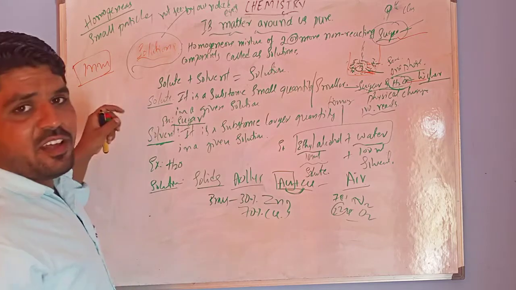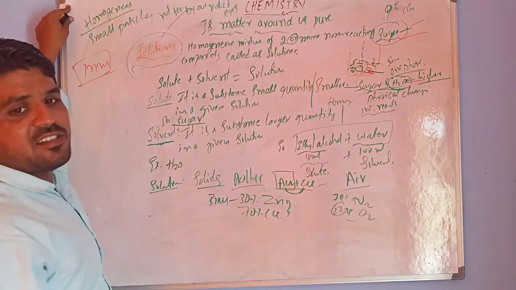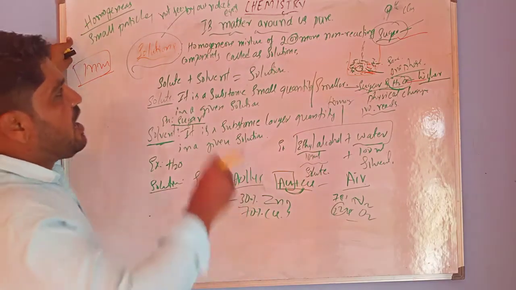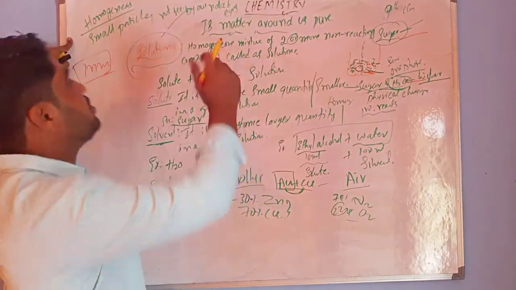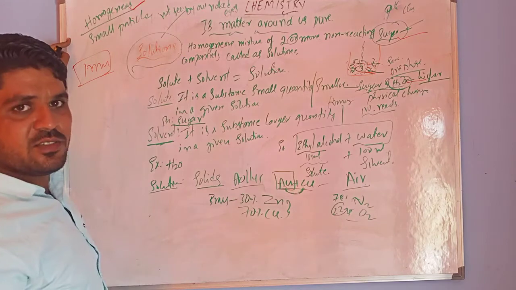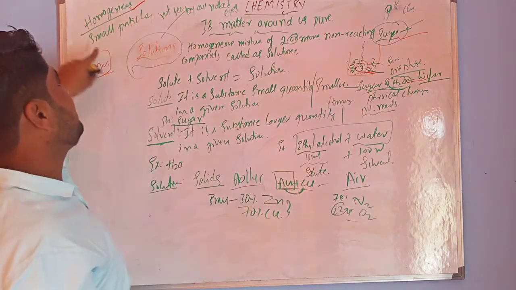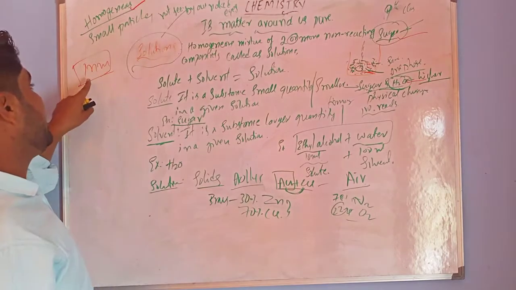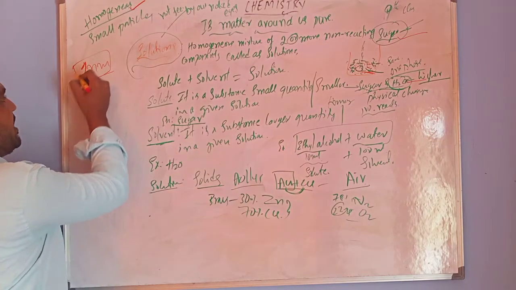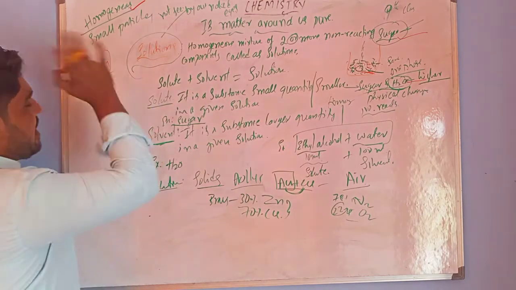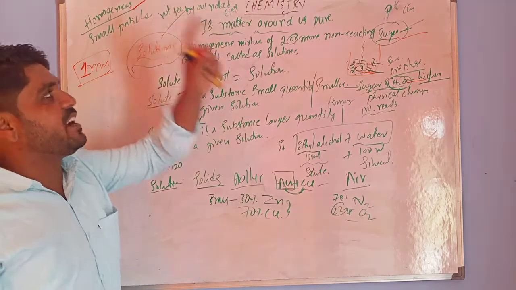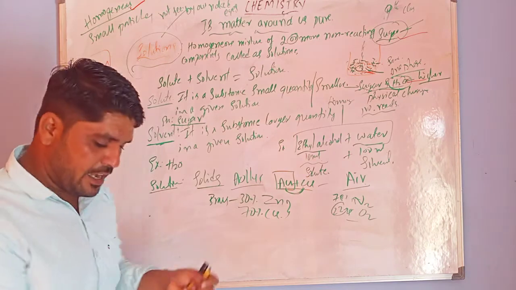The next thing is properties of solutions. Anything we call a solution should be homogeneous. Next, their particles are very small, about 1 nanometer in diameter. That's why they cannot be seen with our naked eyes.